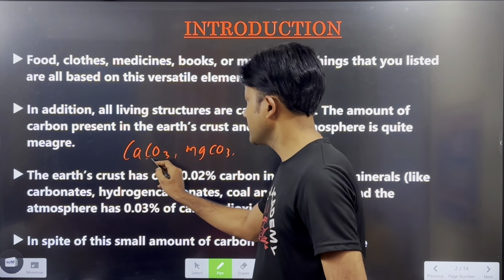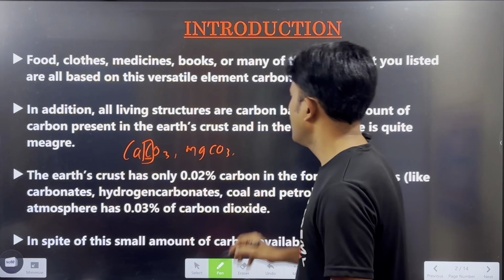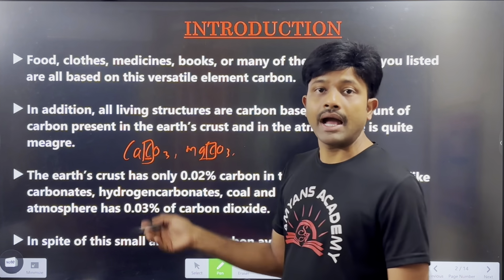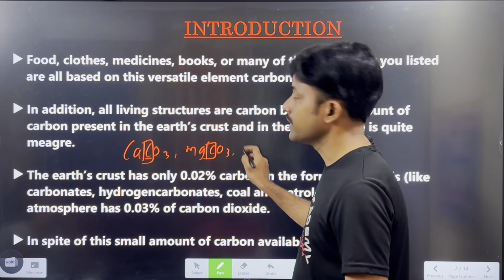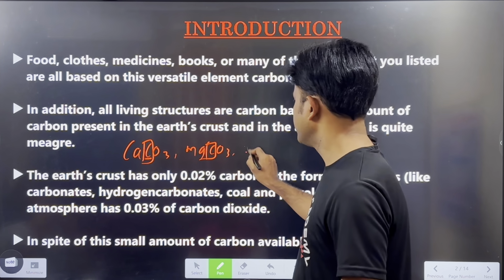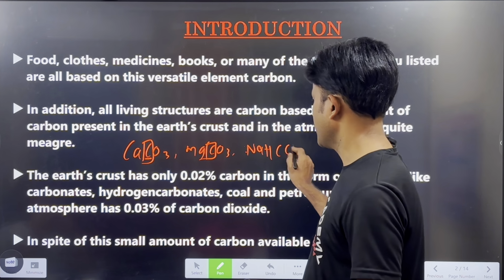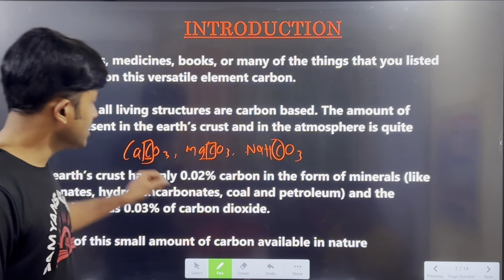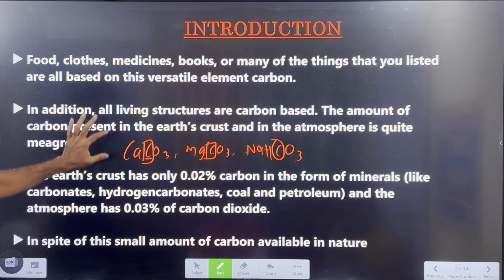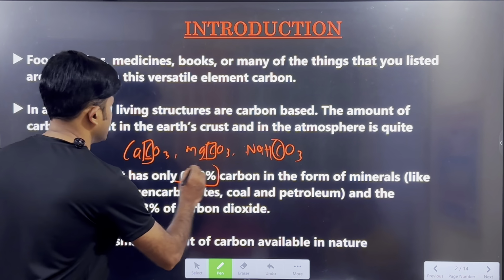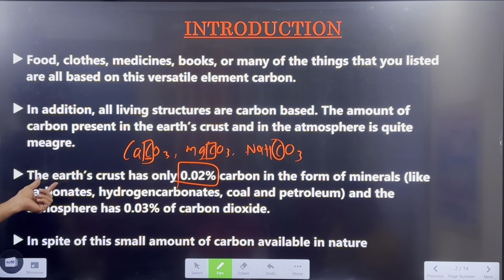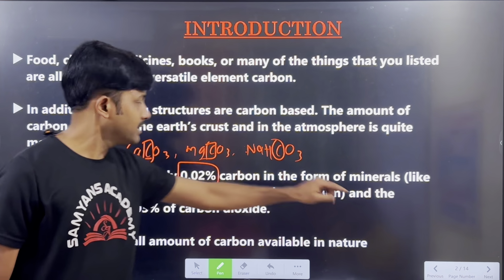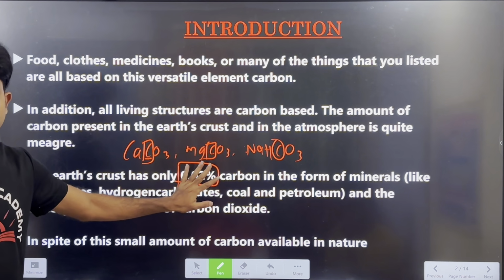So here carbon is there, right? This is carbon, and magnesium. Like that, calcium hydrogen carbonate, magnesium hydrogen carbonate, and sodium hydrogen carbonate. You see, this is sodium hydrogen carbonate. Here carbon is there. This carbon is present in the form of minerals, and this exists in nature. What is the percentage of carbon that exists in the Earth's crust? That is 0.02%. They exist in the form of minerals, and these are the salts of carbonates and hydrogen carbonates.